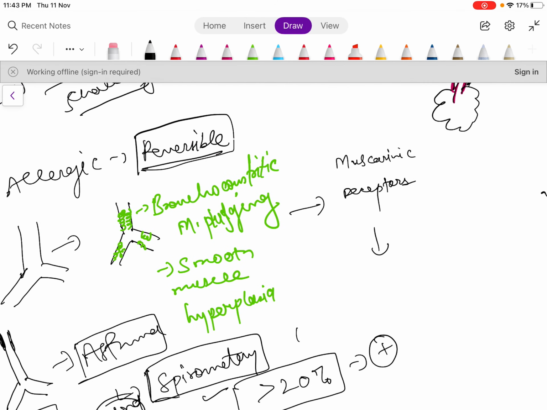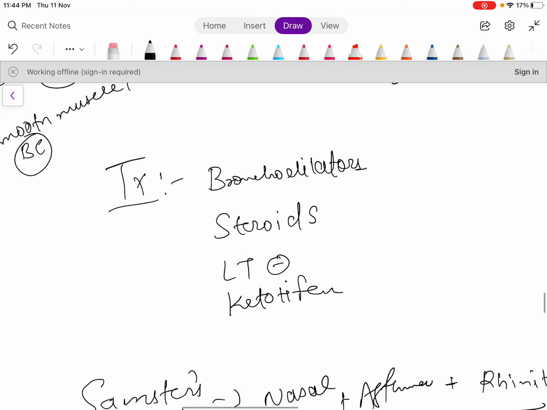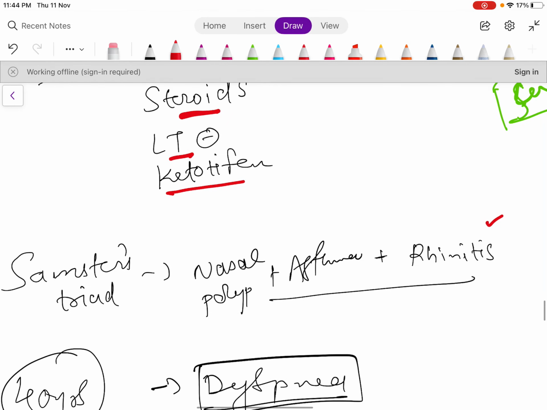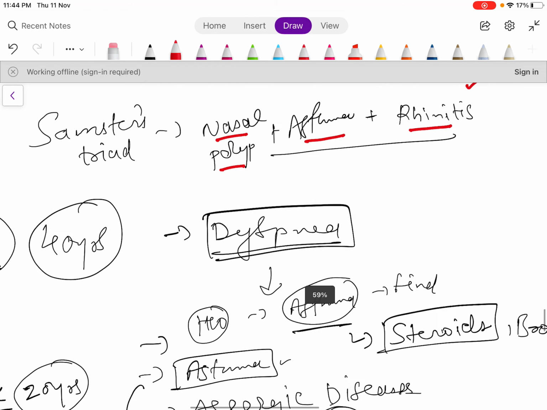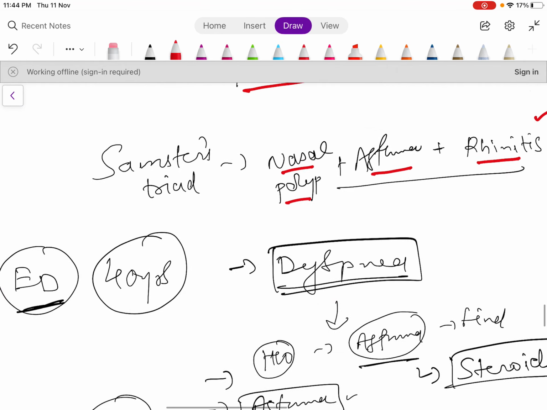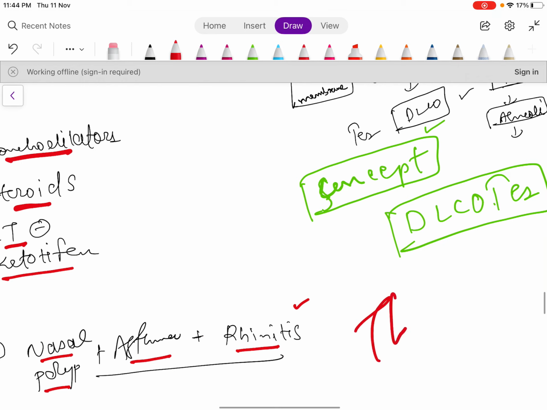Now the pathology in this patient is bronchoconstriction, mucus plugging, and smooth muscle hyperplasia. These are the pathological points you need to remember. So how can we treat this patient? By giving bronchodilators, steroids, leukotriene inhibitors, and ketotifen. There is Samter's triad that can be remembered: nasal polyp, asthma, and rhinitis. So yeah, that's all for this video.